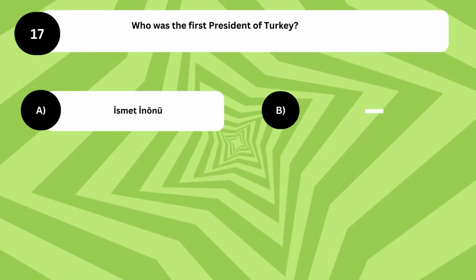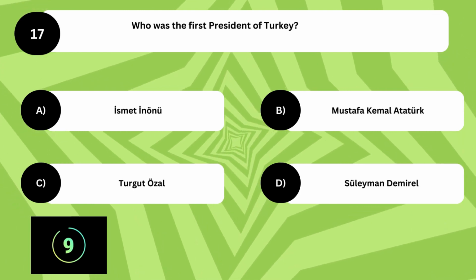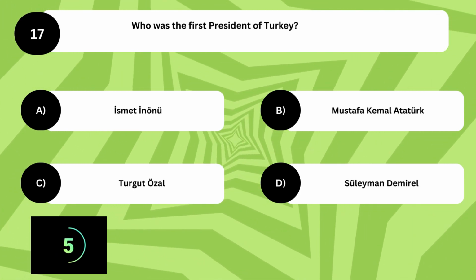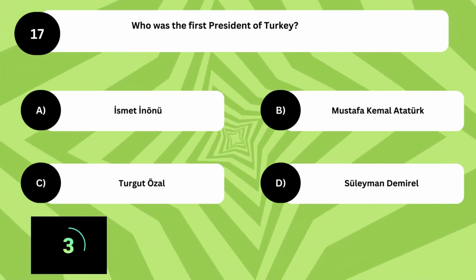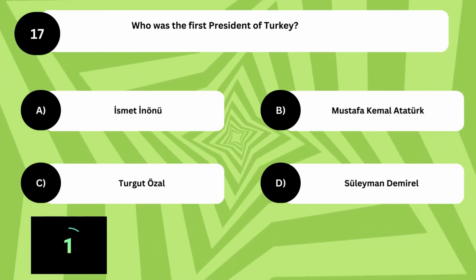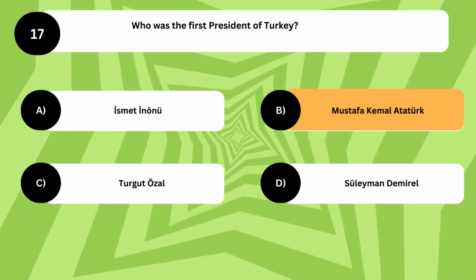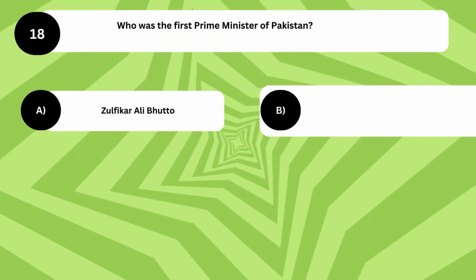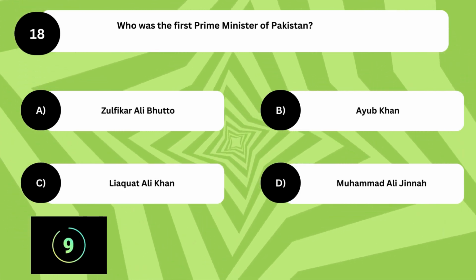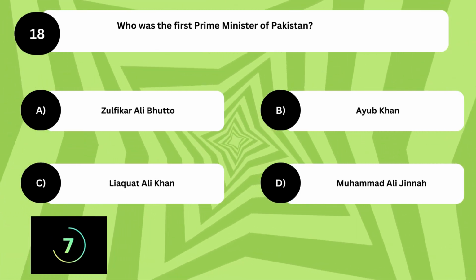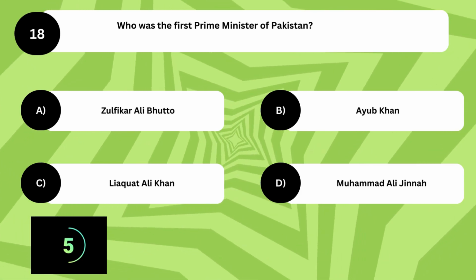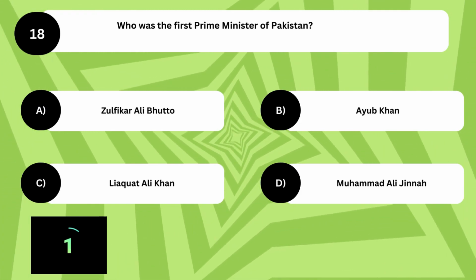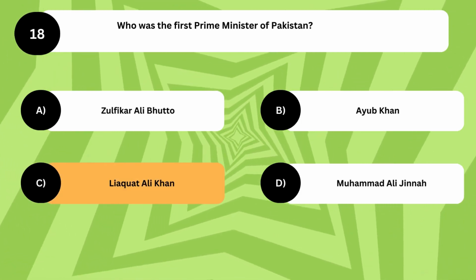Who was the first President of Turkey? The answer is B. Mustafa Kemal Ataturk. Who was the first Prime Minister of Pakistan? The answer is C. Liaquat